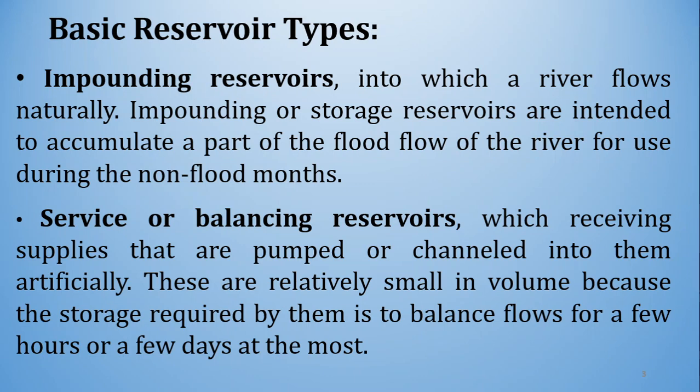And service or balancing reservoirs are those which receive supplies that are pumped or channeled into them artificially. These are relatively small in volume because the storage required by them is to balance flows for a few hours or a few days at the most.